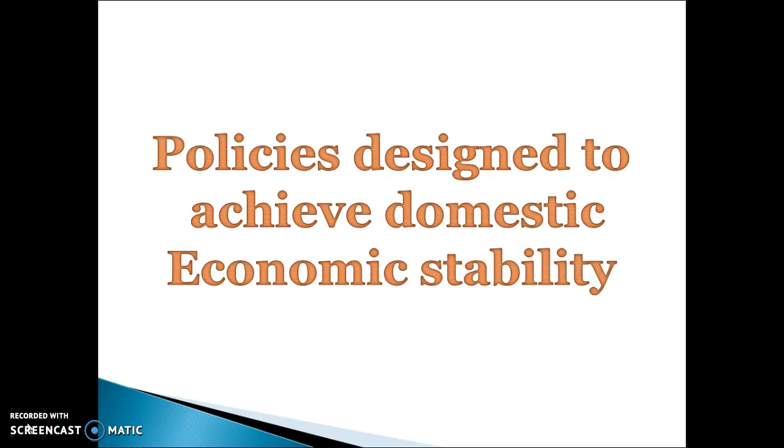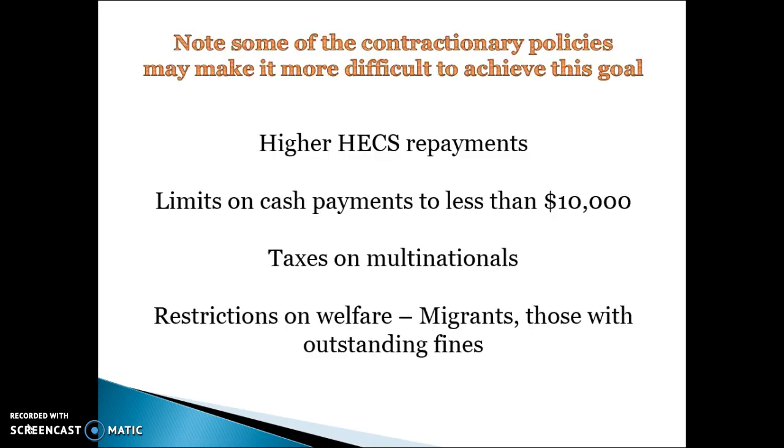Yeah, so the key skill in Chapter 10 is your ability to link this year's budget to domestic economic stability or internal stability, which basically means you need to be able to explain how this year's budget will help to achieve the goals of full employment, strong and sustainable growth and low inflation. It's important to recognise that it's not all good for these goals.